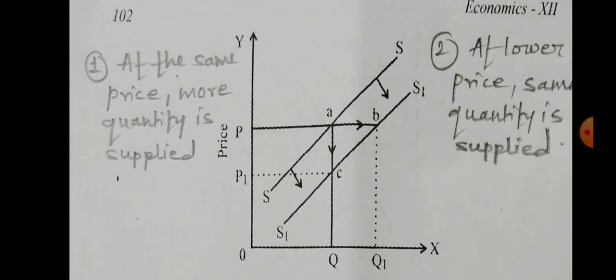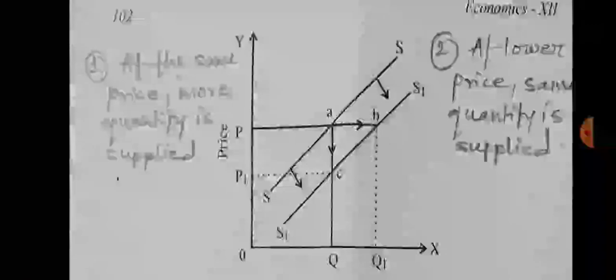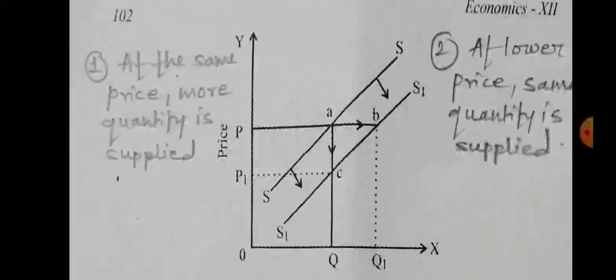What is the first condition in increase in supply? At the same price, more quantity is supplied. That is from point A to B. It means at price OP, quantity supplied is OQ1. And what is the second condition? At lower price, same quantity is supplied.